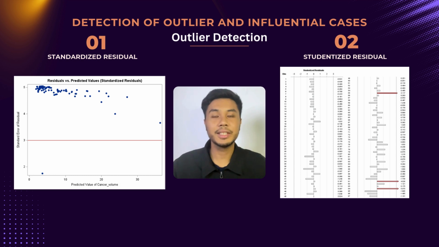The next part is divided into 2 categories. The first one is outlier detection and influential cases detection. There are 2 things in the outlier detection. The first one is the standardized residual, which shows the standard error of residual versus predicted value of cancer volume. While the second one is the studentized residual, which shows that observations 55, 91 and 94 are outliers because the value exceeds 3. Even though there are 97 observations, so our n is greater than 30, the cutoff point for the standardized residual is greater than 3.